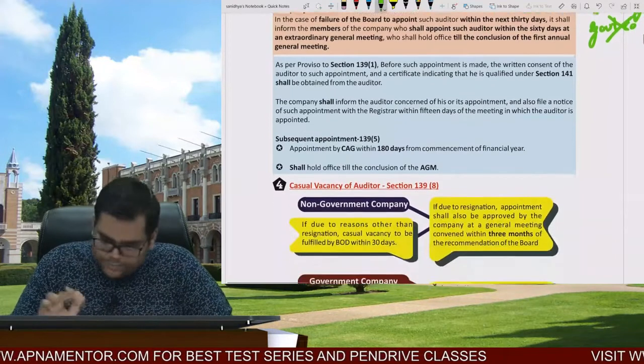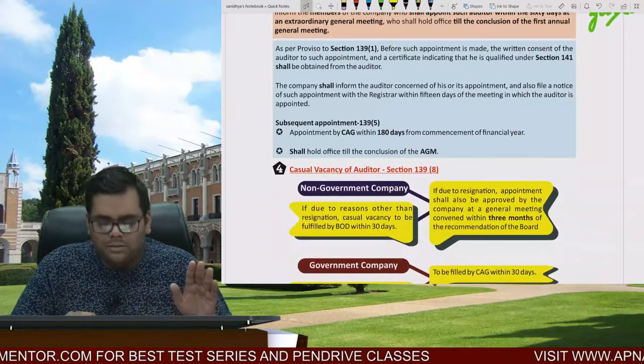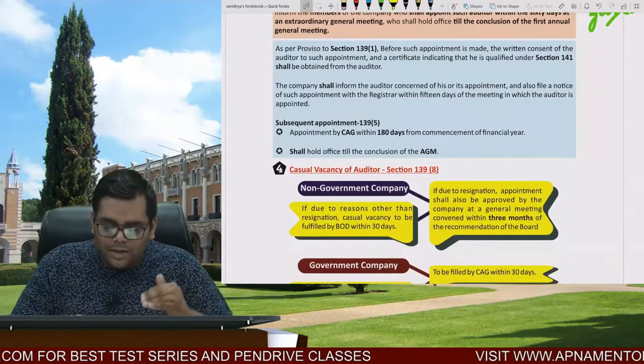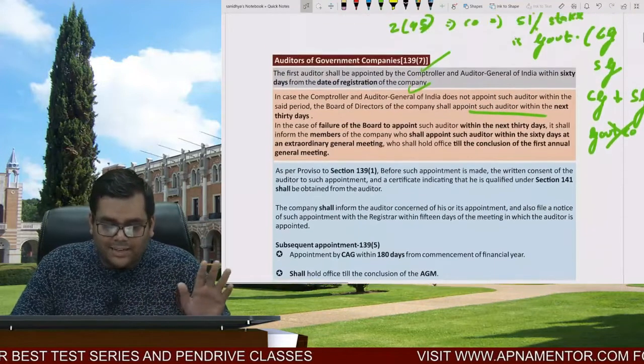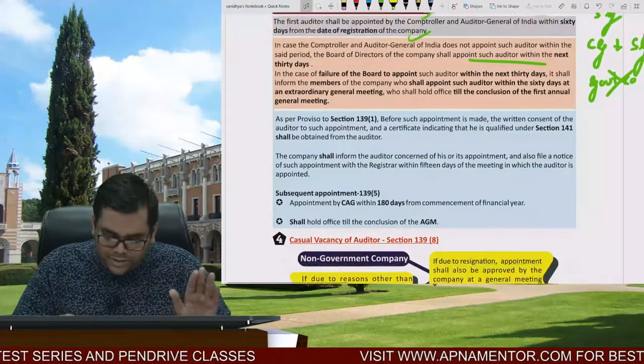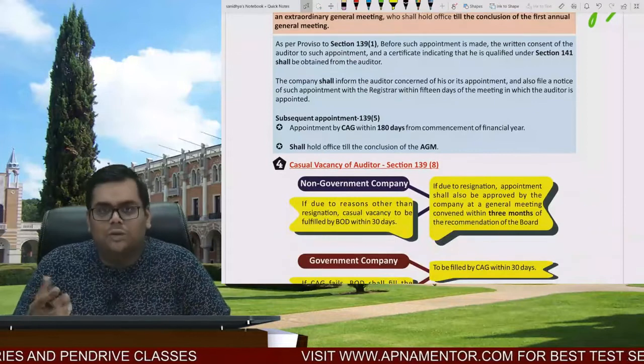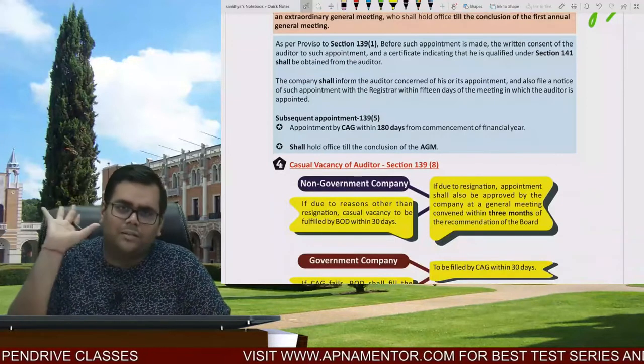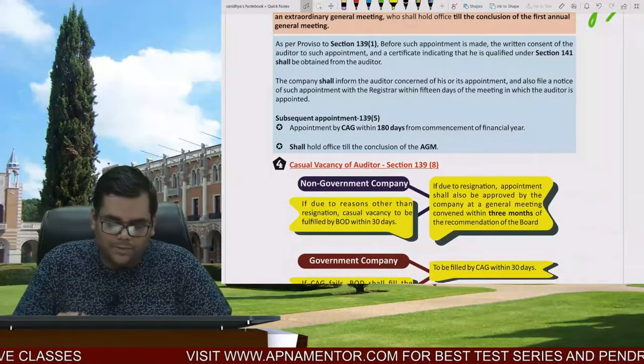Right. And again that common story, before such appointment is made, the written consent of the auditor must be taken. All those things are there. The company shall inform the ROC within 15 days about the appointment of the auditor. So that is common over here as well.